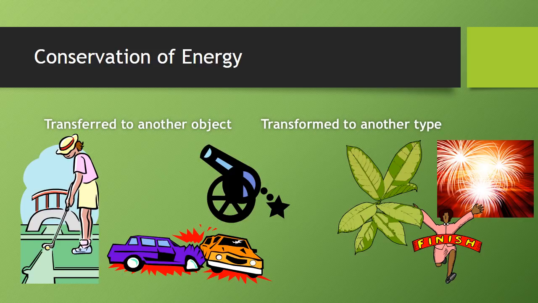In some situations, energy can be transformed to another type and then transferred to another object. For example, in this cannon, when the gunpowder is ignited, the stored chemical potential energy is transferred into heat, which results in an expansion of the gases, which means that the energy is transferred to the cannonball, and the cannonball leaves with a lot of kinetic energy.